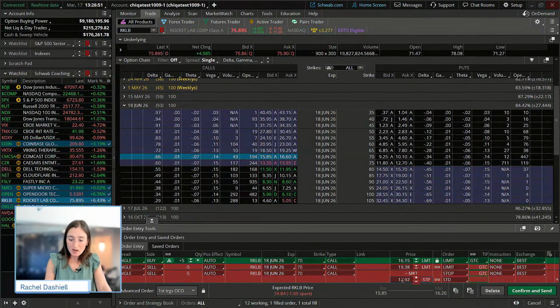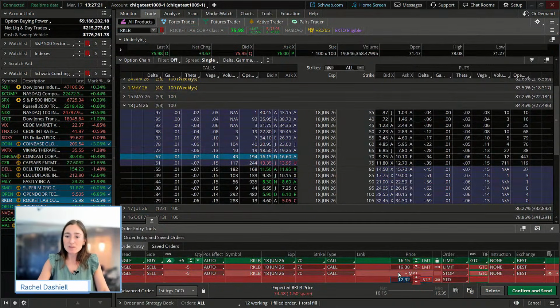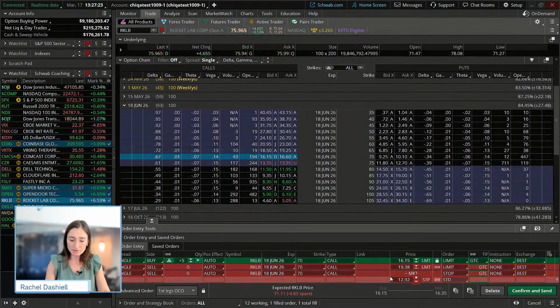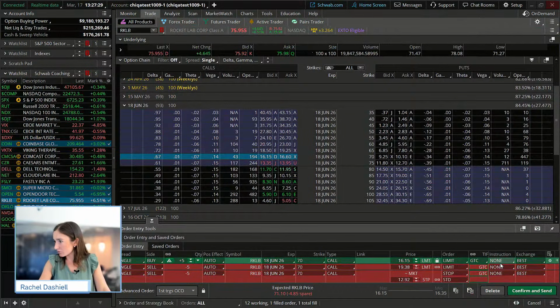First of all, a stop order triggers off of the asking price of the option, so that higher price of the option, and it's going to become a market order. Now, there's no guarantee that our option is going to fill anywhere near that price. Price could gap down overnight and open at a completely different price, giving us a fill that's not necessarily anywhere close to where we placed our stop. So keep in mind some risks with stop orders there. If you want to have more control over the price, there are different types of orders, but keep in mind that is one of the risks.